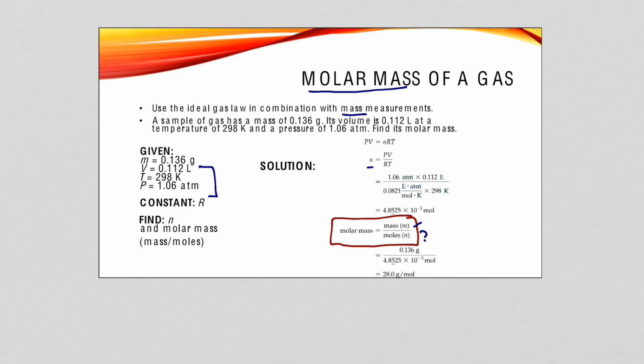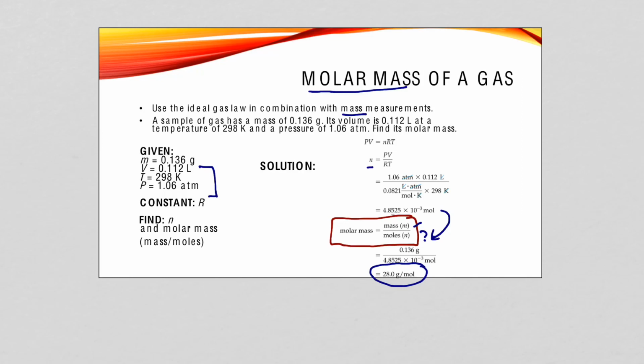We can then use this in our molar mass equation, and we can take the ratio of the mass of this sample, which is 0.136 grams, and how many moles of sample we have, how many moles of molecules we have here, 4.85 times 10 to the minus third moles, and we get a molar mass of 28.0 grams per mole.